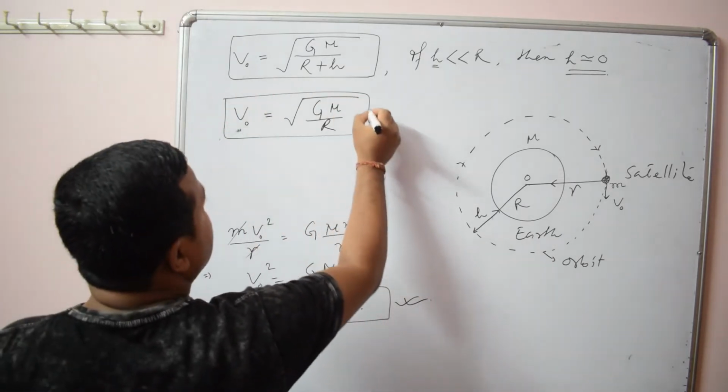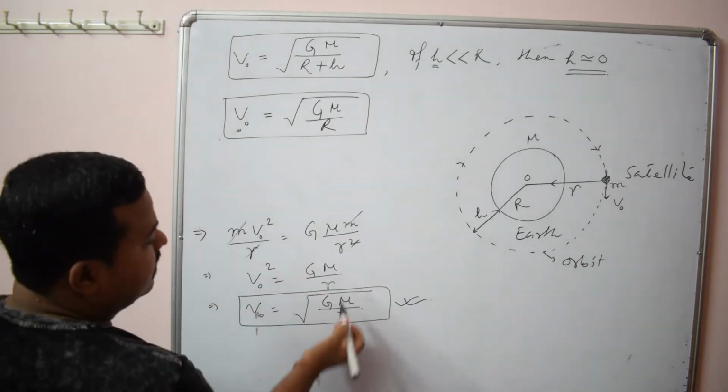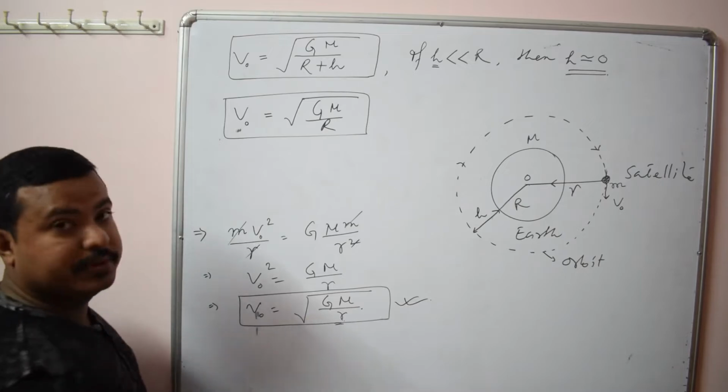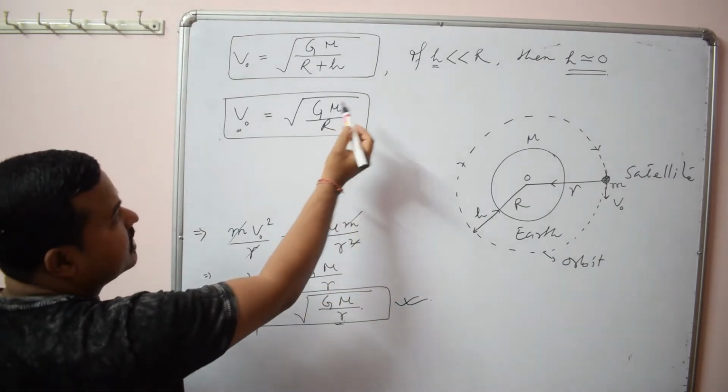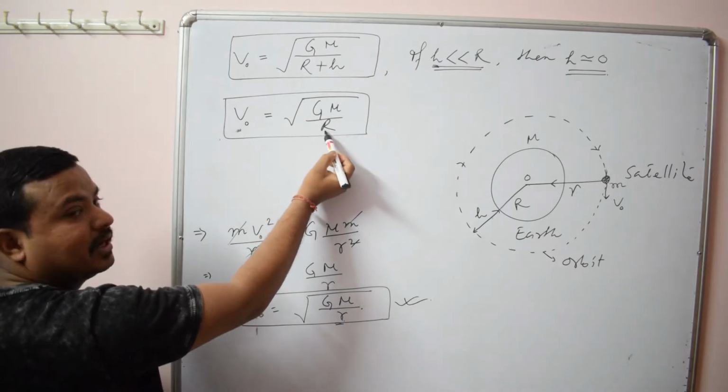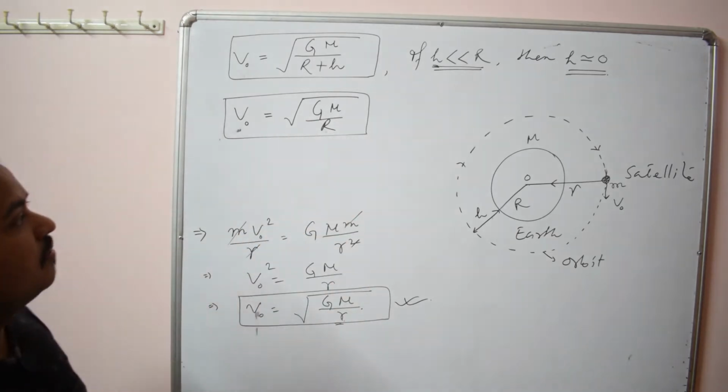So you have to remember the difference between these two. This is the general formula, root over GM by small r, where this is the radius of the orbit. And under a certain condition, if h is very much less than r, in that case we use root over GM by capital R, that is, R is the radius of the earth.